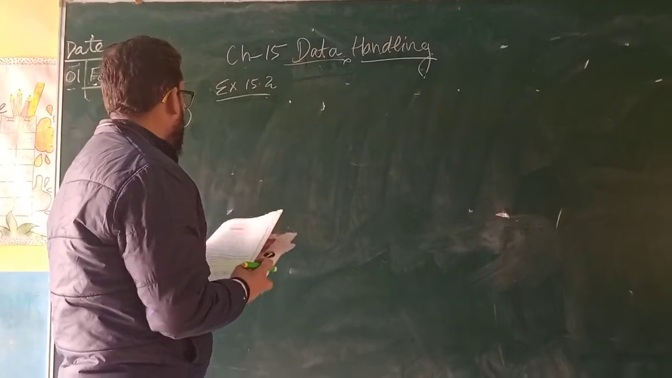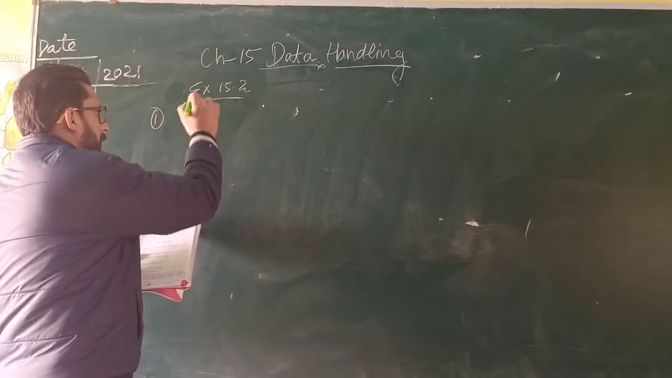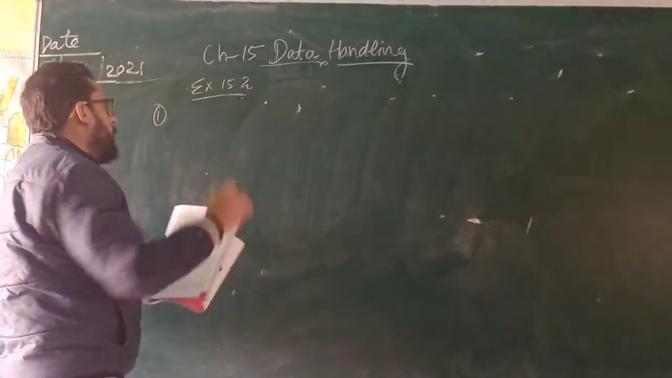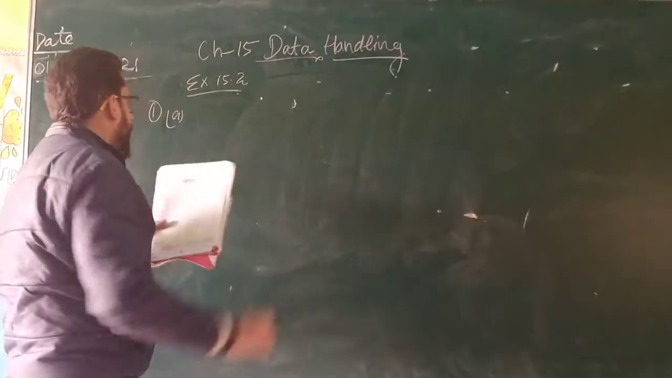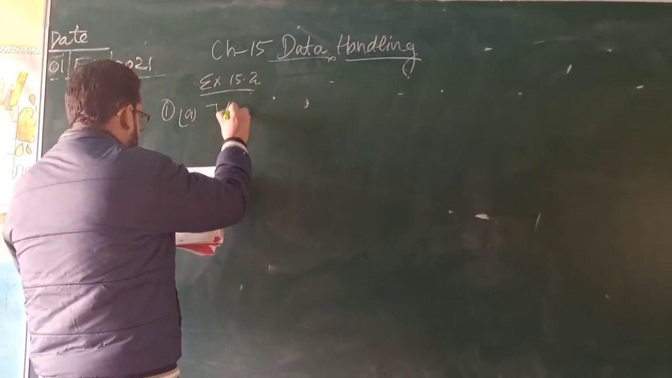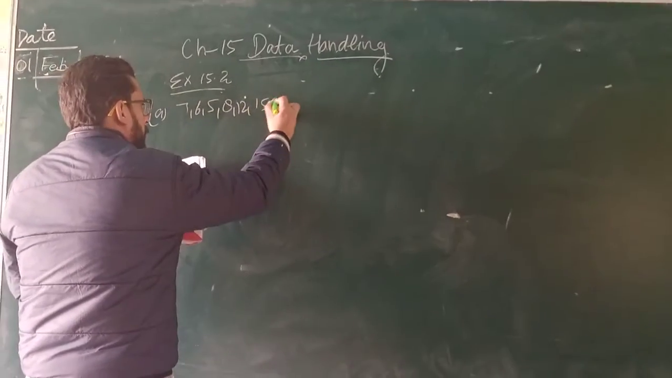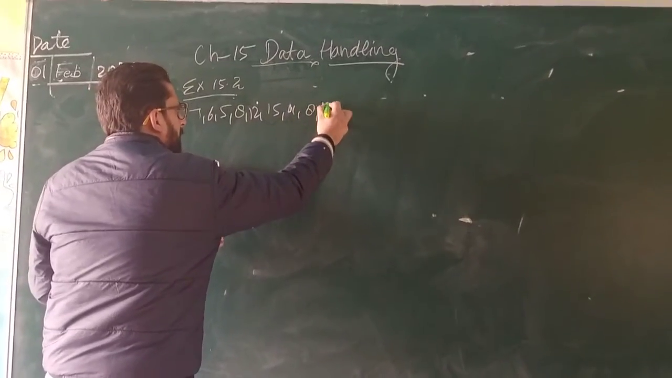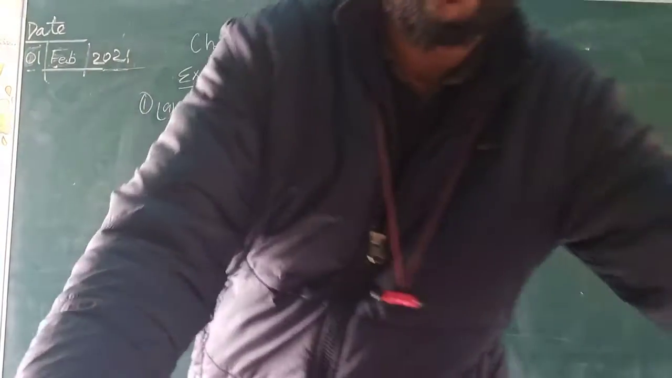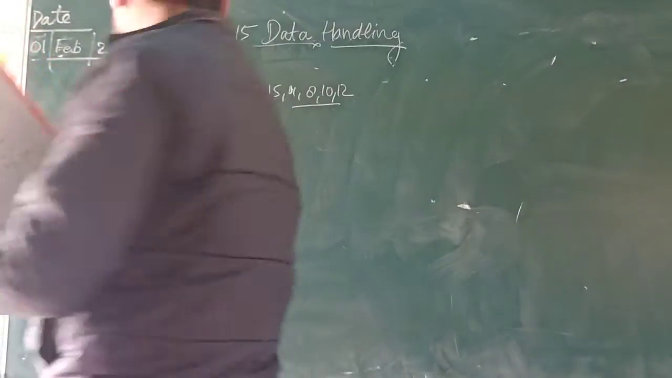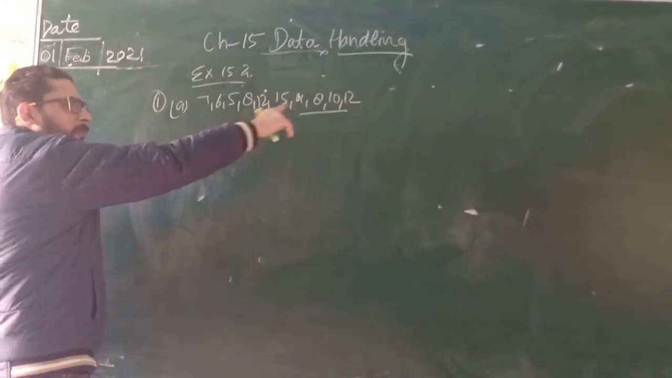Chapter 15. Exercise 15.1 I have already explained to you. Now I am starting exercise 15.2. In this exercise you have to find the median. First part is 7, 6, 5, 8, 12, 15, 4, 8, 10 and 12. For finding median, you need to arrange these numbers in ascending order.